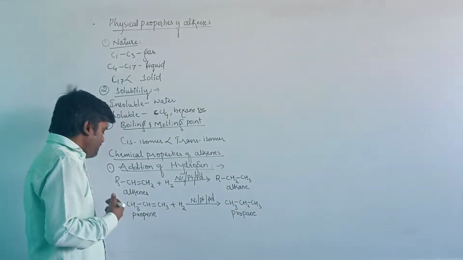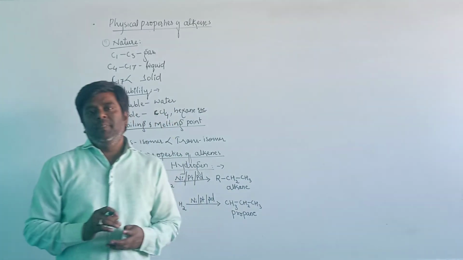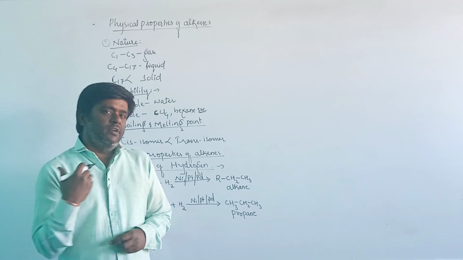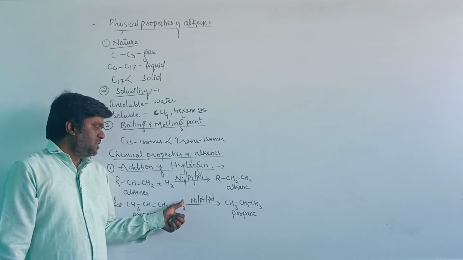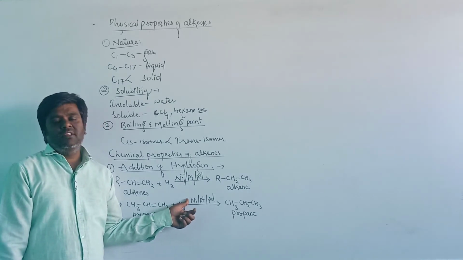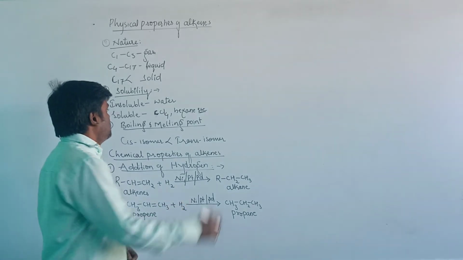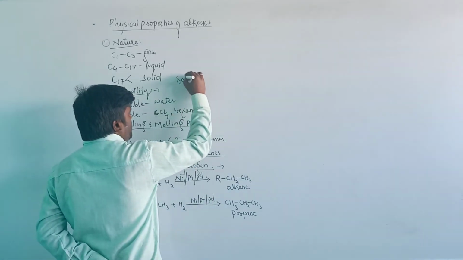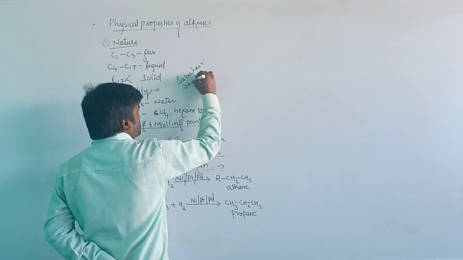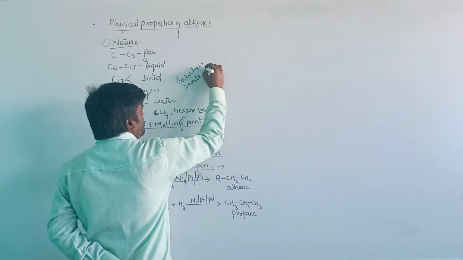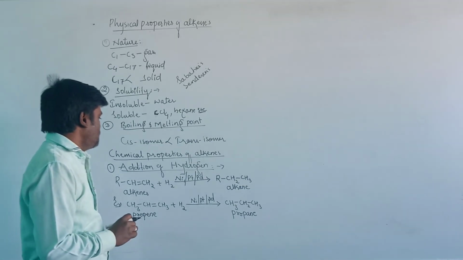Consider an example: butene will be converted into butane, and pentene will be converted into pentane. If the reaction is carried out in the presence of nickel as a catalyst, then it requires a high temperature. Then the reaction is known as the Sabatier-Senderens reaction. This is about the addition of hydrogen to alkenes.